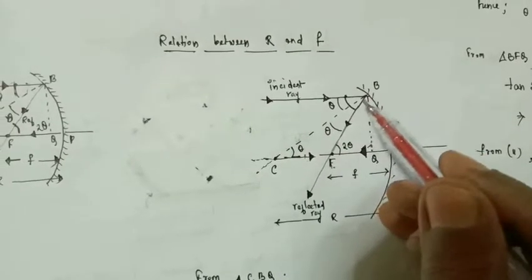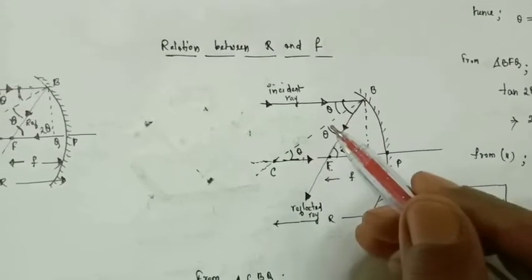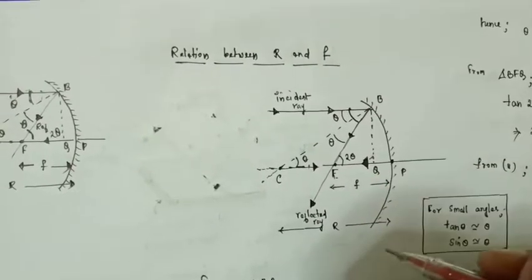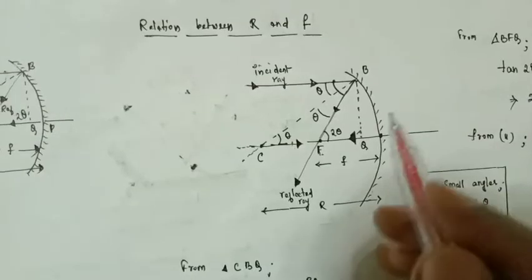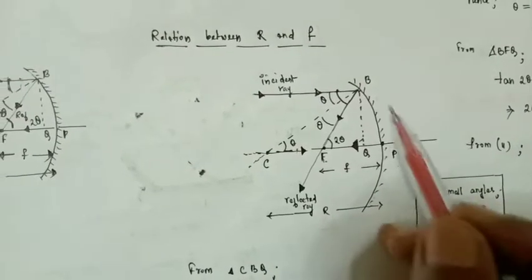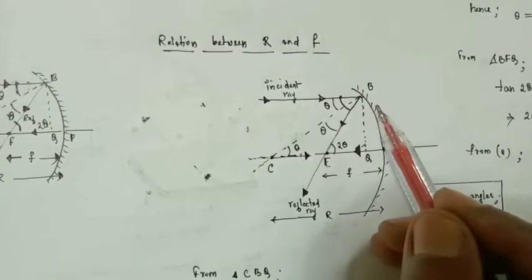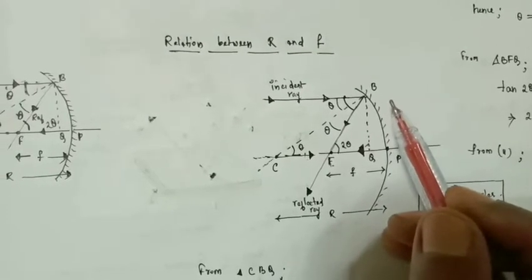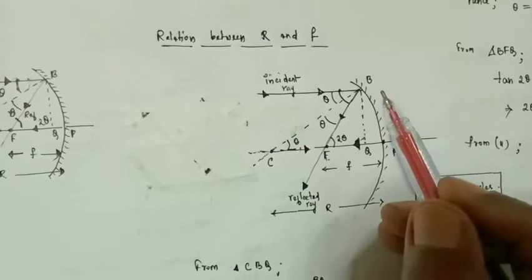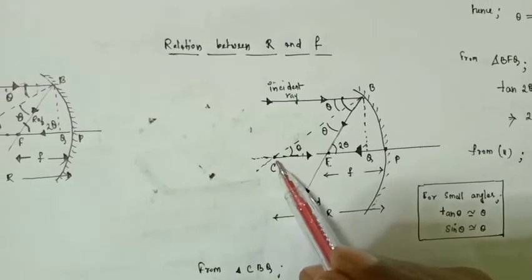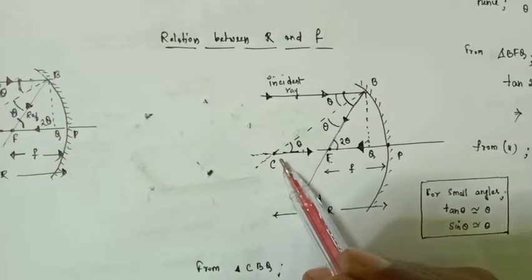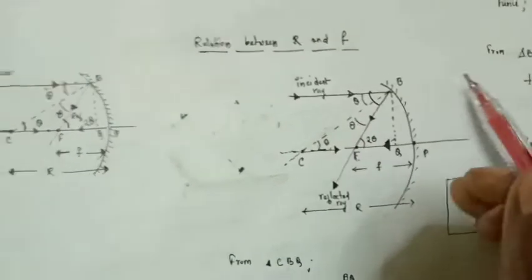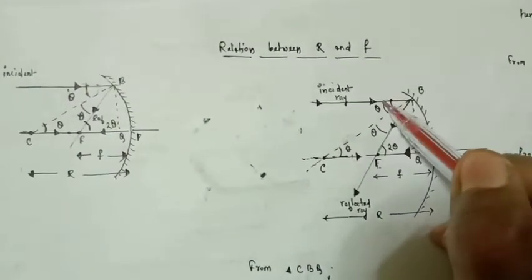Okay, now you can draw a line here through C, this dotted line, and we can take it as the normal. As this is a spherical surface, at any point on a spherical surface, if you draw a normal, then the normal must go through the center.